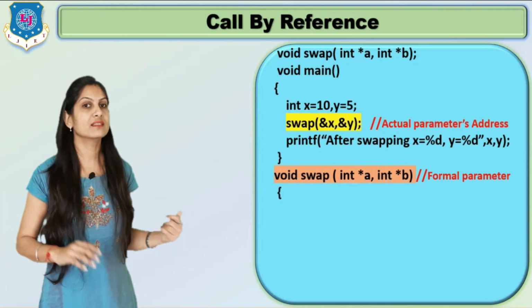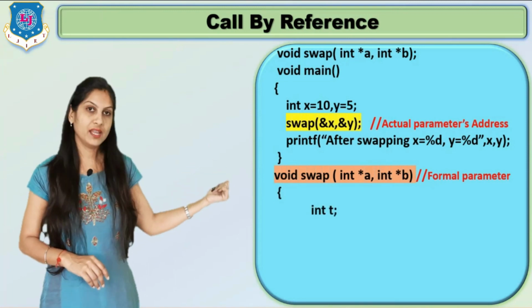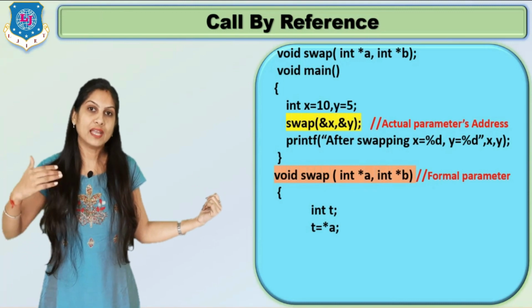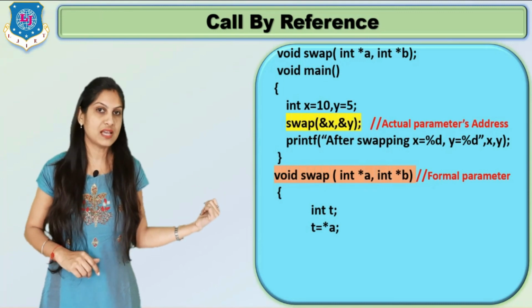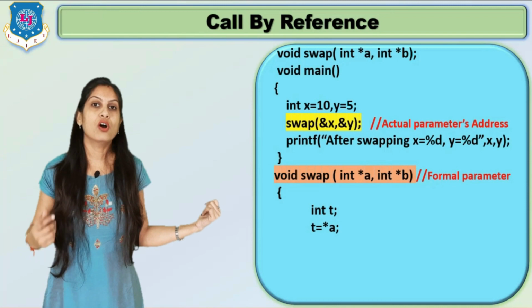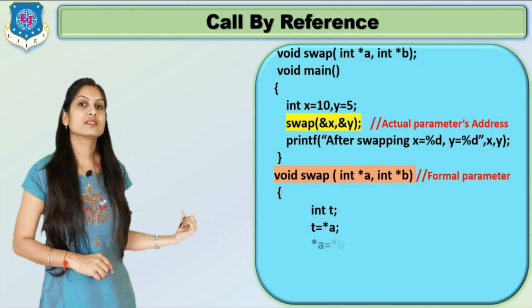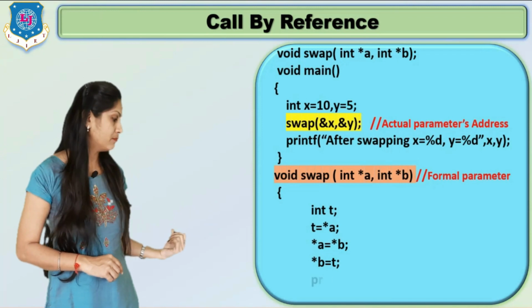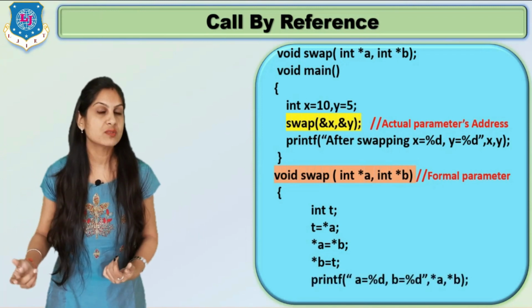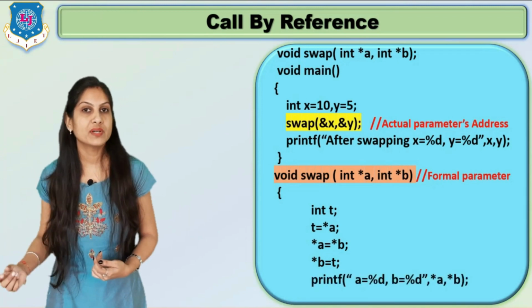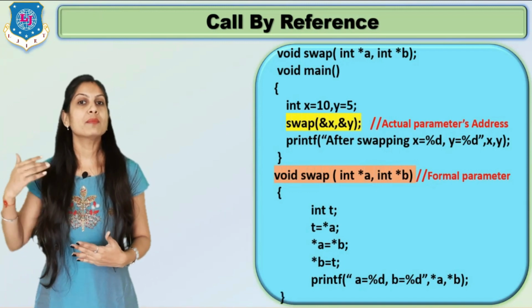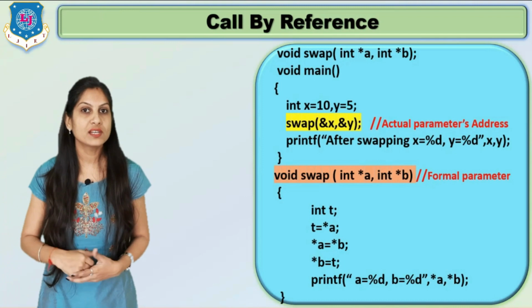After that we are writing the same logic, integer t equals a, here no, now at every place we have to write star a, because it is the value at the address. Then star a equals star b and star b equals t, and then print the value: a equals %d, b equals %d, with star a, star b. Clear? So when I execute this program, what happens?